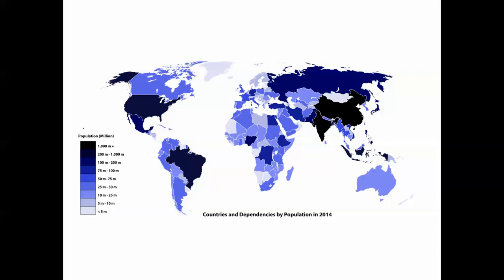So here's the world in terms of human population. What we can see is India and China well in excess of 1 billion people. And then you'll notice the United States and Brazil are also very high population. Both of those fall into the over 200 million category, but so does Indonesia.